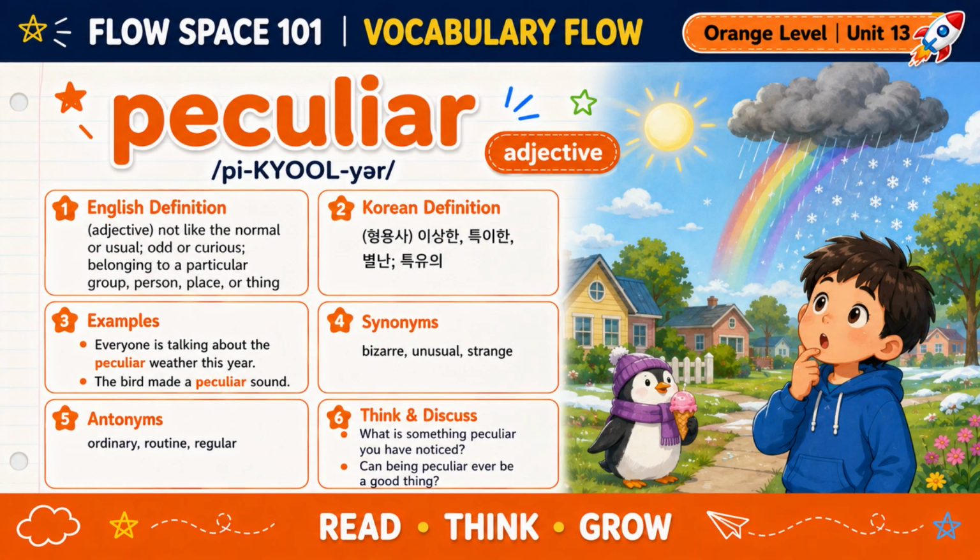Our last word is peculiar. Say it with me, peculiar. Peculiar is an adjective. It means not like the normal or usual, odd, curious, or belonging to a particular person, place, or thing. For example, everyone is talking about the peculiar weather this year.